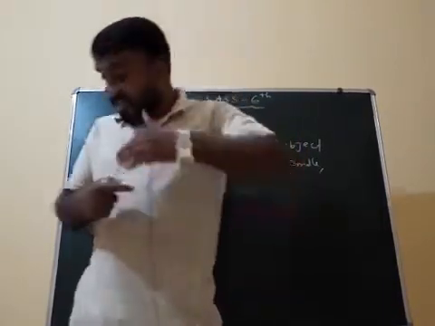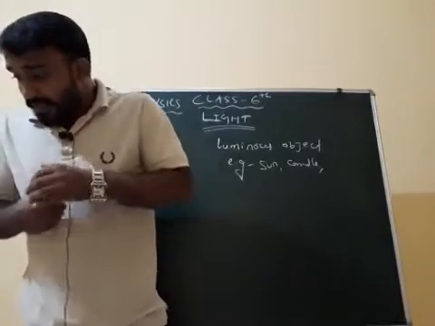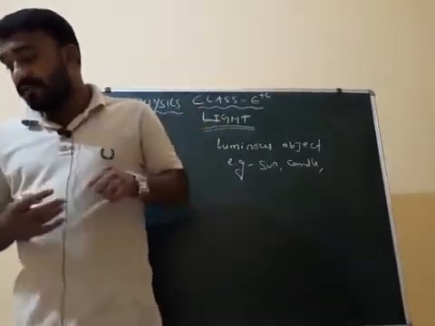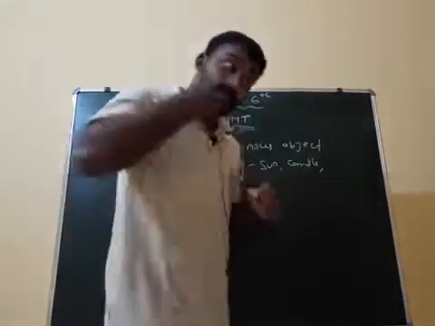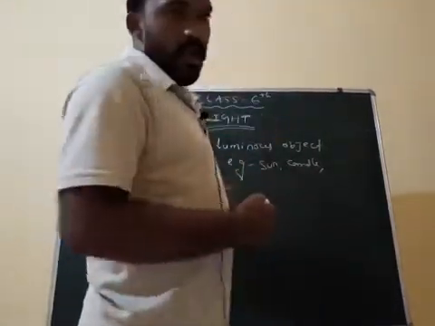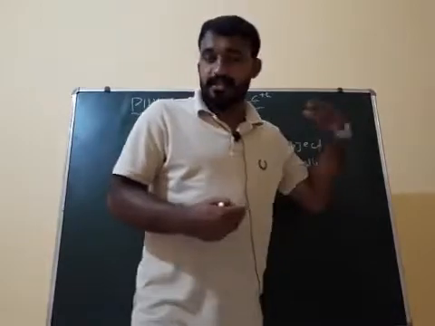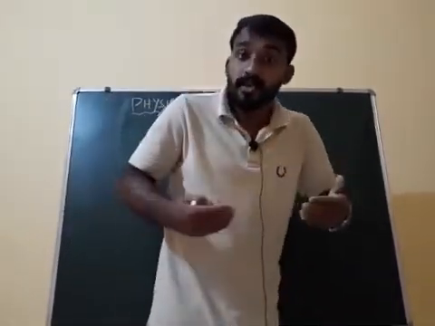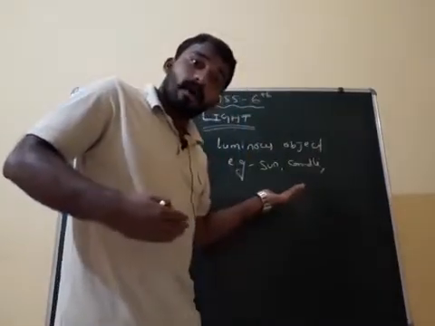Clear? Next, if it emits light on its own without receiving any light from outside, then the source of light is called a luminous object, a luminous body. The sun is a luminous object. Why?